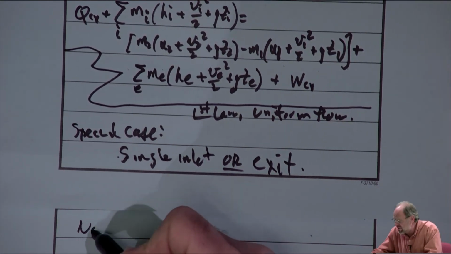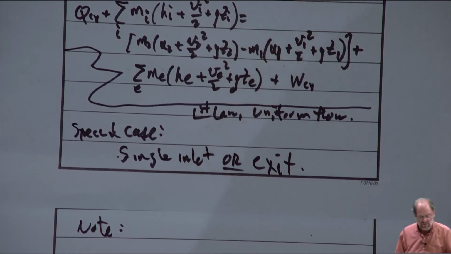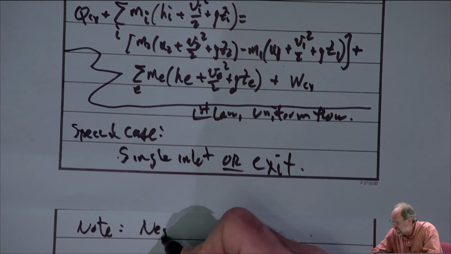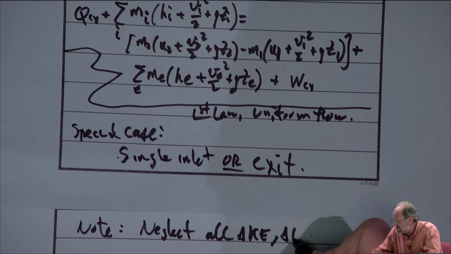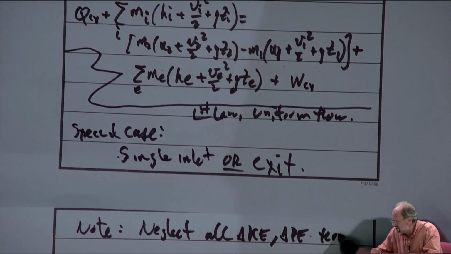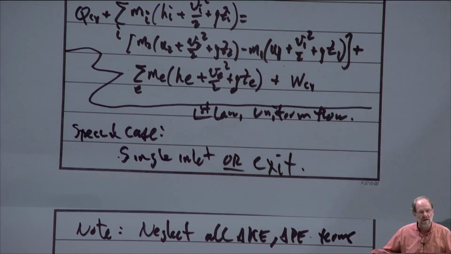And let's note that some further simplifications we're going to make is that we're going to neglect all kinetic energy change and potential energy change terms. For these types of problems, when we're filling or emptying a vessel, the speeds are going to be low. Not only is there going to be a low speed associated with what we're filling or emptying, but there's going to be essentially no velocity associated with what's inside that particular container.